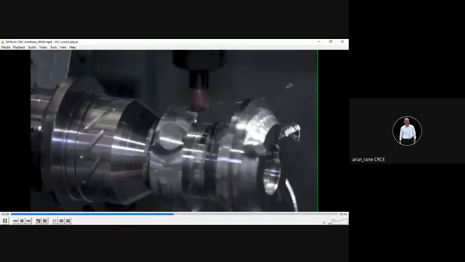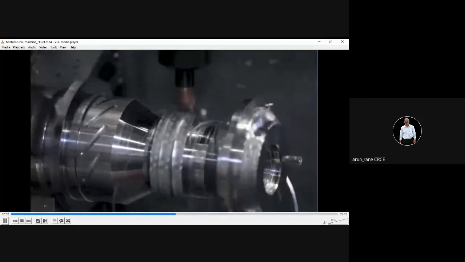Again and again I am telling, this particular CNC machine is called a CNC turn mill. Turn, that is turning operation. Mill means milling operation. So turning as well as milling operations, both can be carried out here.